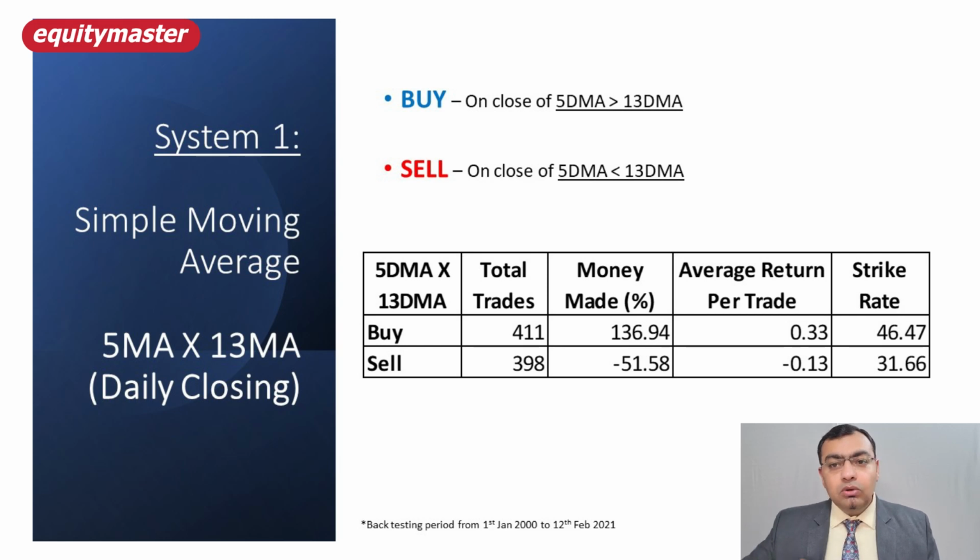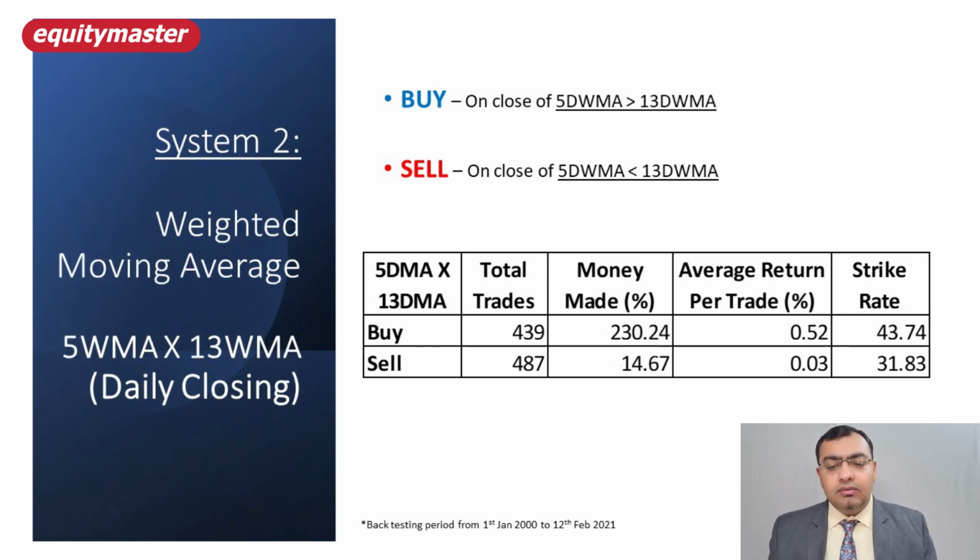So I have moved slightly higher. Now I have taken a weighted average on this; earlier I used the simple average. I have moved on to the weighted average because I think it might play out slightly better results. So let's look at this. Again, 5 and 13 weighted average.